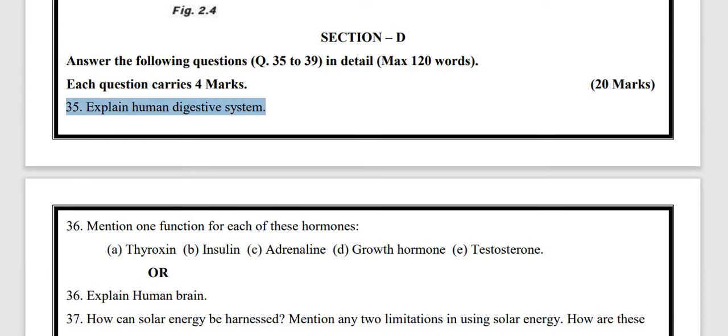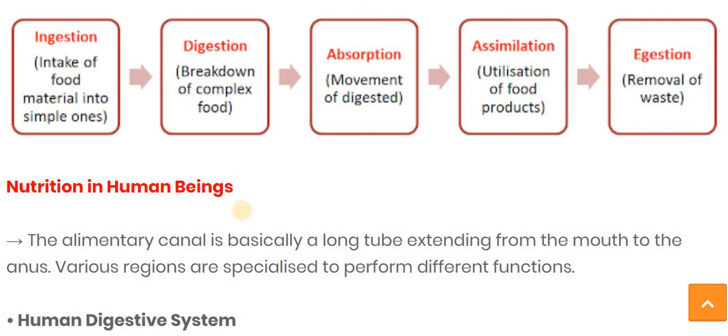Let's see the answer. Whenever this kind of question is asked in section D, you have to draw the figure as well and explain in detail. The human digestive system is divided into 5 main stages. The first one is ingestion, then digestion, absorption, assimilation and egestion.